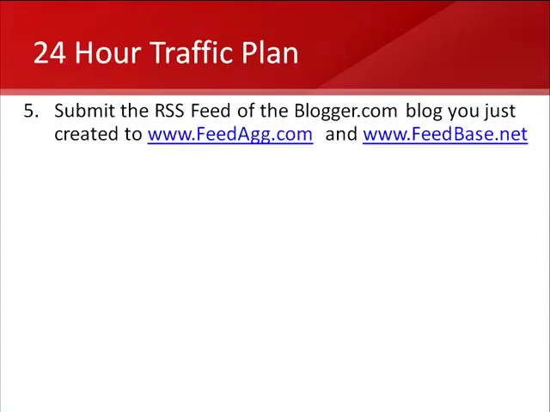Now the next thing you're going to do is, once you've created your first blogger.com blog post, you're going to open up the Blogger blog after you've reviewed it and make sure everything looks good. You're going to go ahead and look at the bottom of your Blogger blog for something called Posts Atom, and you're actually going to click on that, and it's going to bring up what's called an RSS feed. Now RSS stands for Really Simple Syndication, and it's basically a way for you to syndicate your content out to a variety of different websites at once.